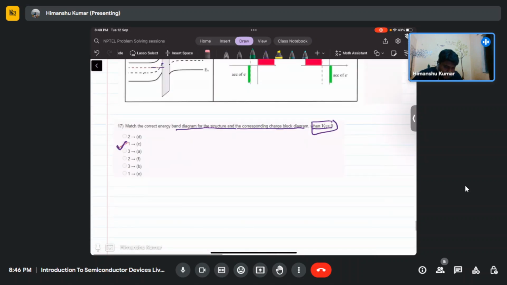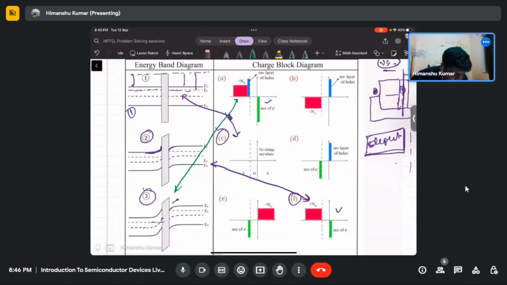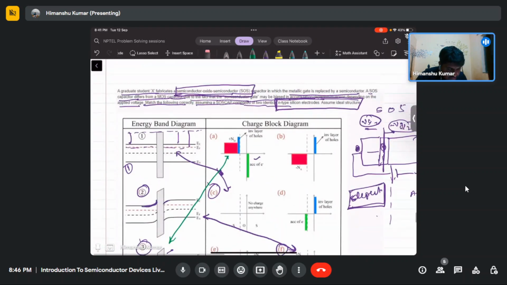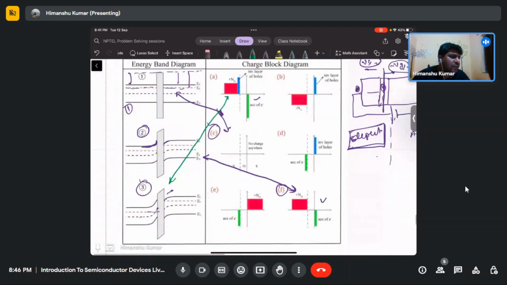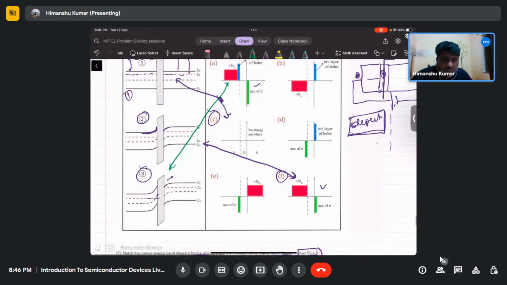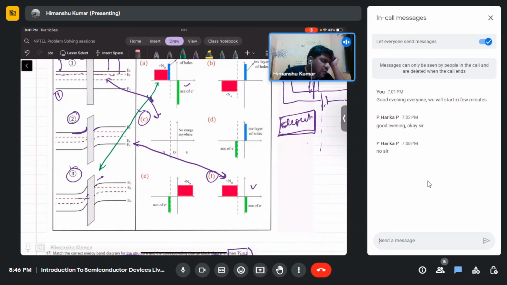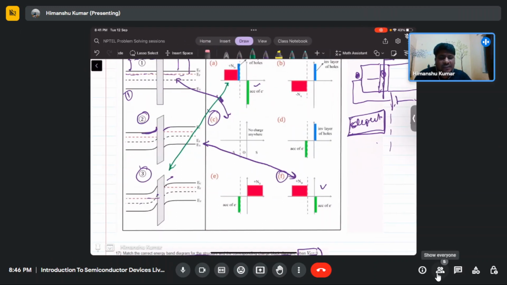So this was, I think, one of the GATE problems. That was the last problem for today. Okay, is there any doubt related to any question we solved today, or any assignment or any material covered in the previous session?